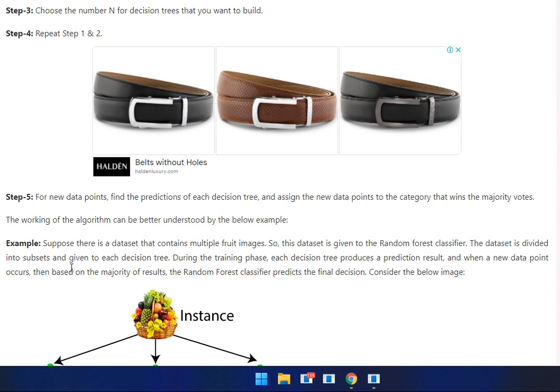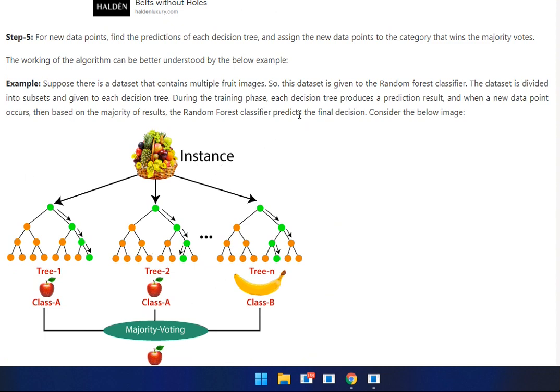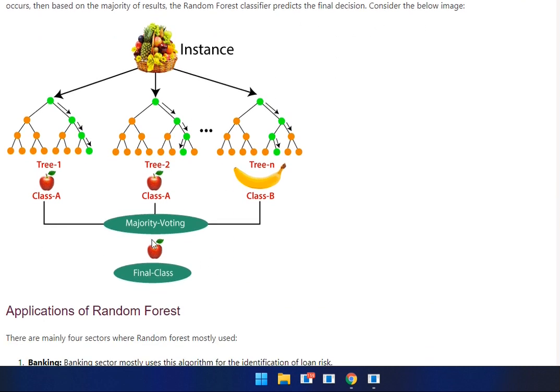For example, suppose there is a dataset that contains multiple fruit images. So this dataset is given to the random forest classifier. The dataset is divided into subsets and given to the decision trees. During the training phase, each decision tree produces a prediction result. When a new data point occurs, based on the majority of the results, the random forest classifier predicts the final decision. This is the majority vote for class A, class B, class C. This is the final class.